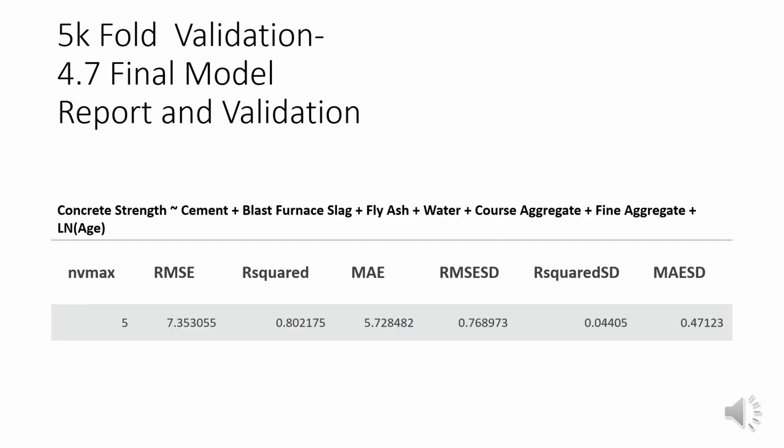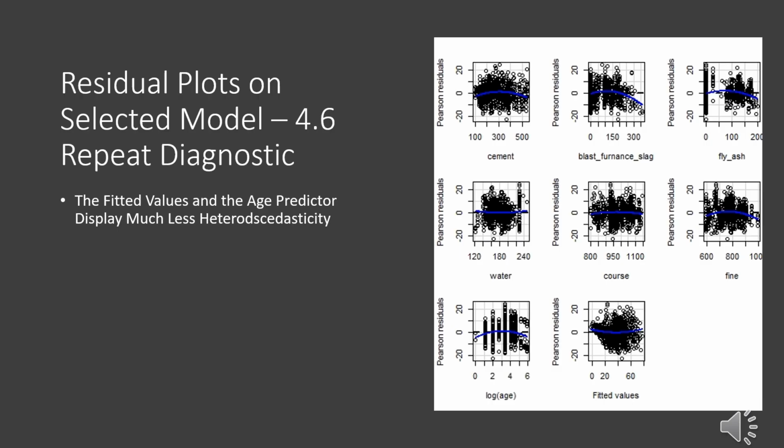Our final model of concrete strength as a function of cement, blast furnace slag, fly ash, water, coarse aggregate, fine aggregate, and the natural log of the age is validated here with 5-fold cross-validation. This model displays an increased R squared value and a reduced RMSE. A final diagnostic check on the new model shows that the age predictor and the fitted values display much less heteroscedasticity than they did before the transformation and the new model selection.